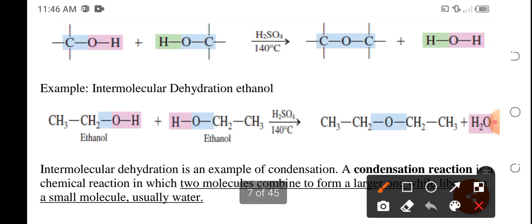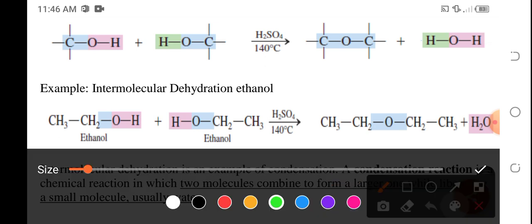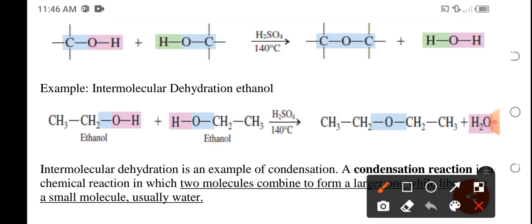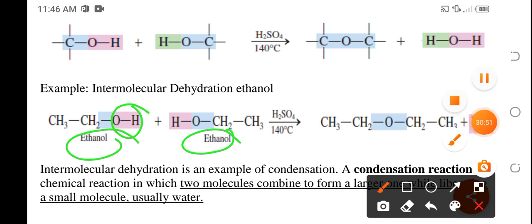Okay? Intermolecular dehydration, as in the dehydration of ethanol. So, we have two molecules of ethanol. The hydroxyl group from the first ethanol will be removed to form water together with the hydrogen on the hydroxyl group of the second alcohol.